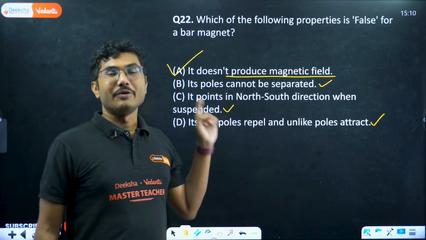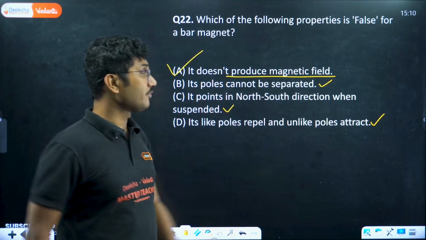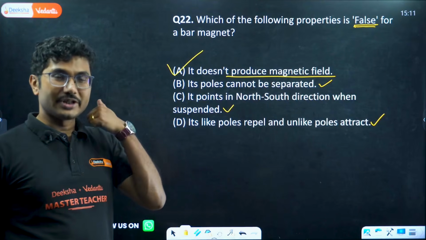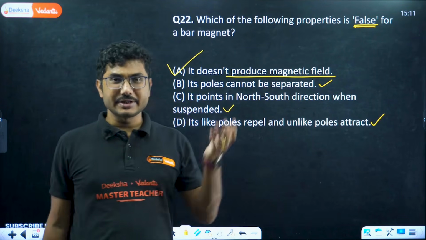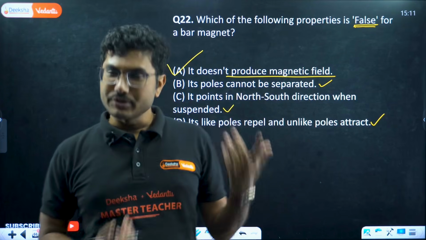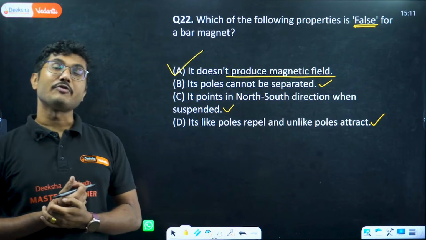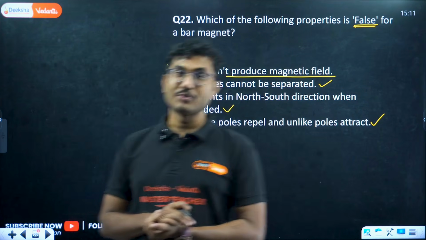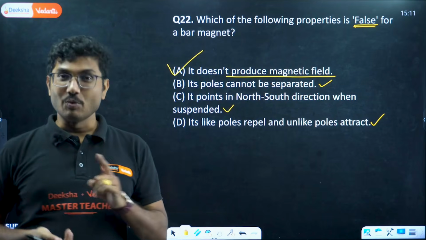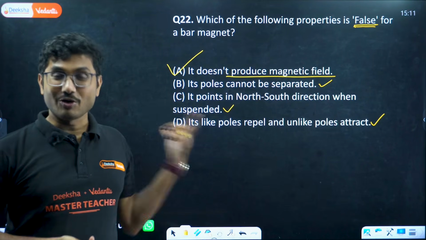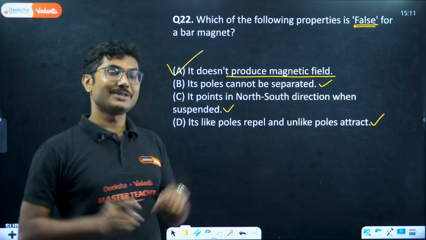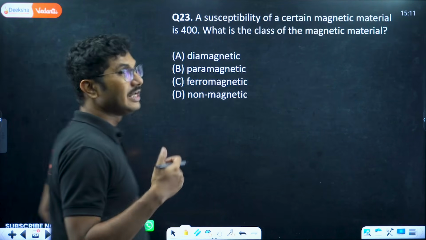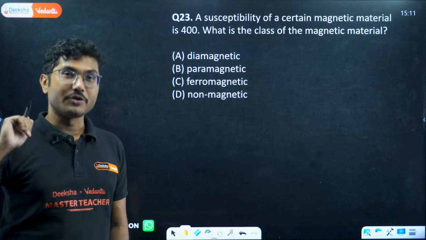Whenever you are in doubt, even if it says wrong, true or false, first of all, you need to figure out whether it is true or false. So that is one very good trick. Which of the following is correct, or which of the following is true, is the normal question. But if they say which of the following is false, then the confusion starts, because there will be 3 correct statements, and only one wrong statement. That wrong statement you have to find and mark. That is what makes these kinds of questions a little tricky. Again, obviously after each and every question you answer, check the options once for your confirmation.